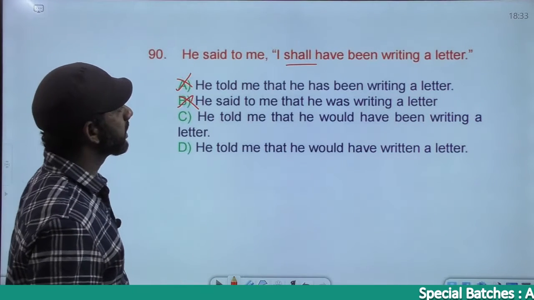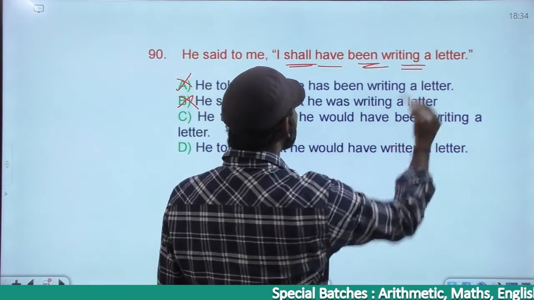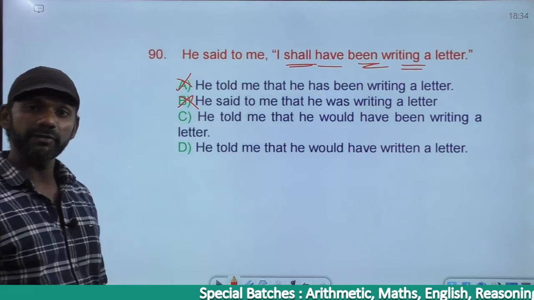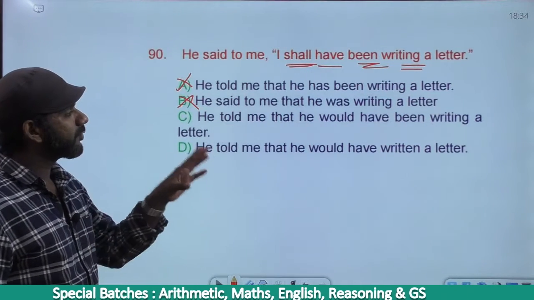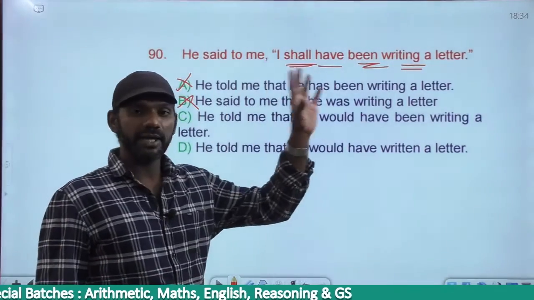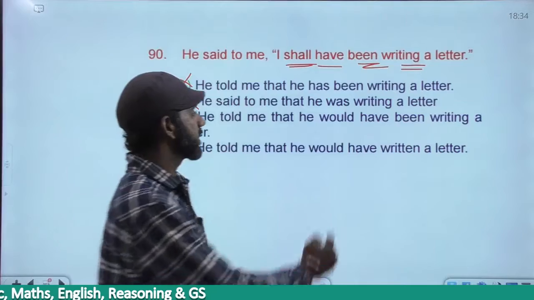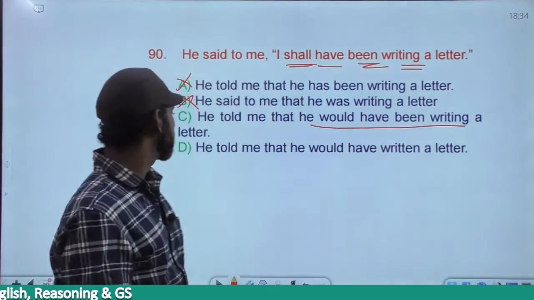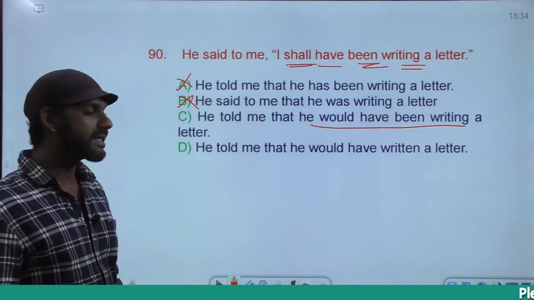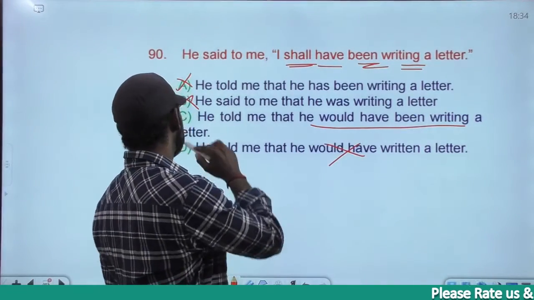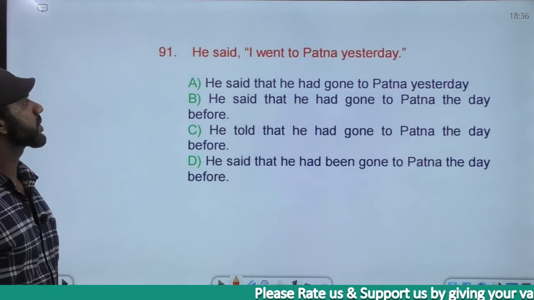I shall have been writing. Shall plus have plus been plus V1 plus ing, future perfect continuous. Come to C. He told me that he would have been writing. Shall have been writing or will have been writing changes to would have been writing. It must be considered. Come to option D. He told me that he would have written. Ing is not there. Eliminated. The answer must be option C. Getting it? Come to the next question.